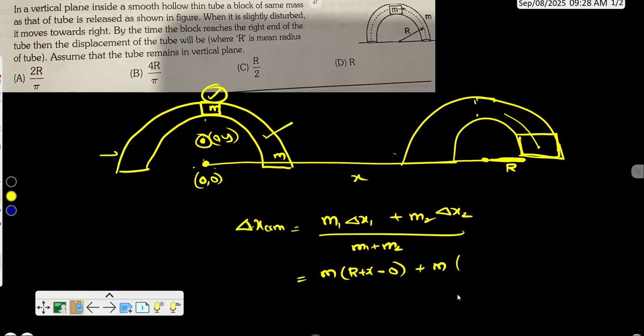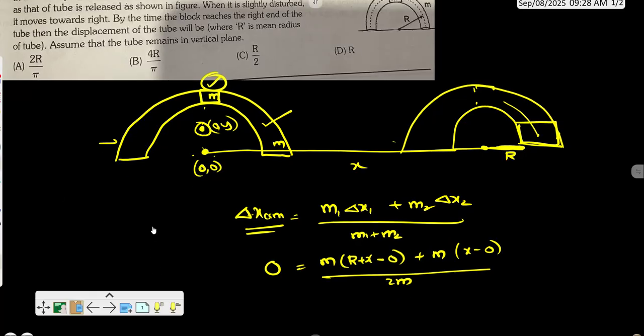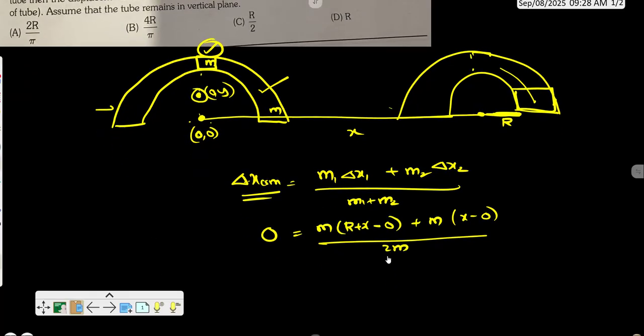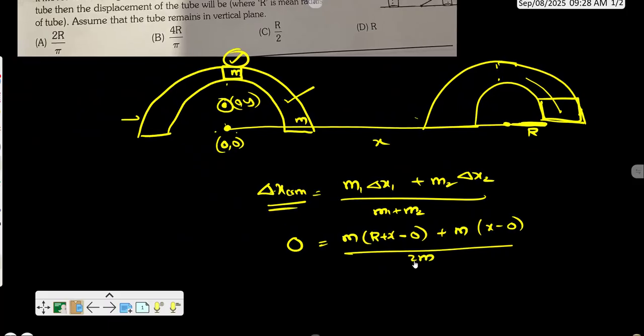The tube is m. Initially the tube was at 0, now it is at x distance, so that would be x minus 0, divided by 2m. The change in center of mass is 0.